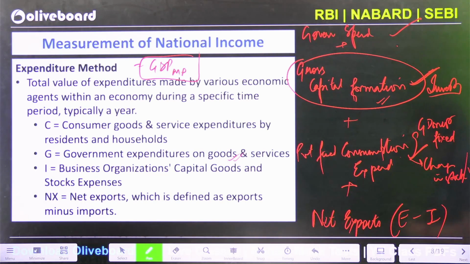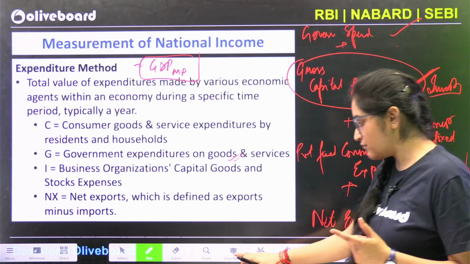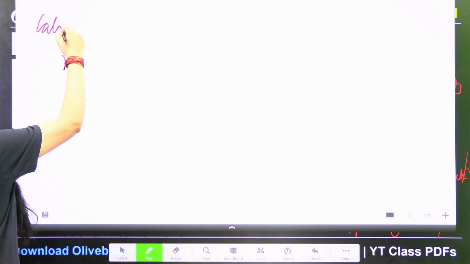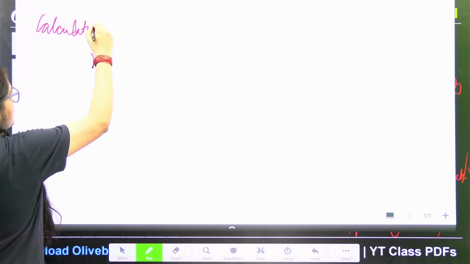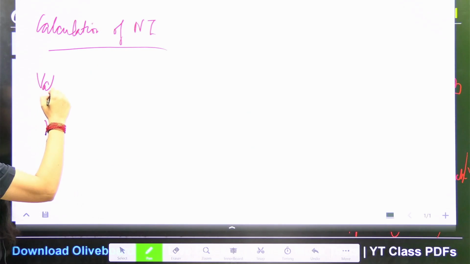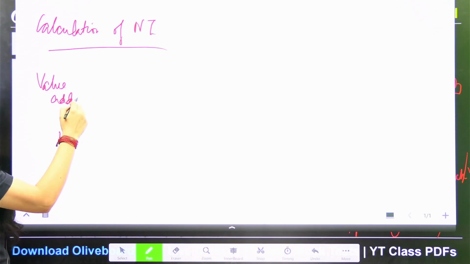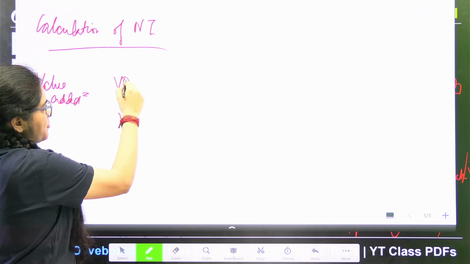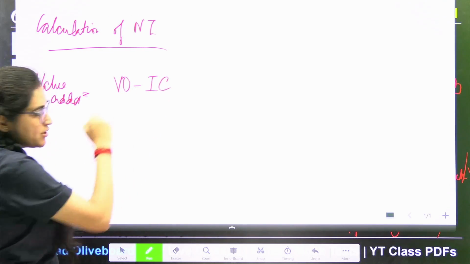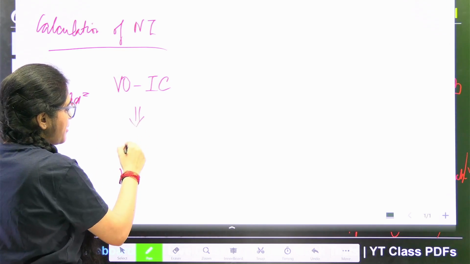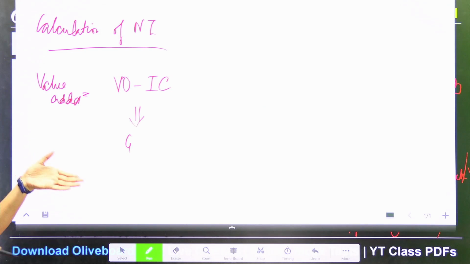Apart from this, if I have to sum up whatever we have read, what is the calculation of national income? If I say through the value added method, I will calculate the value of output minus the intermediate cost, and I'll get a number that will be GDP at MP.